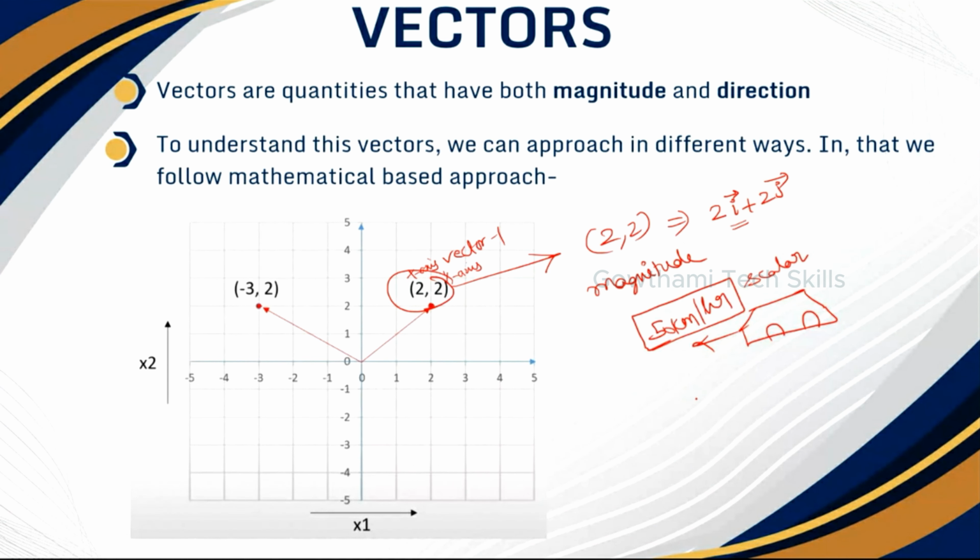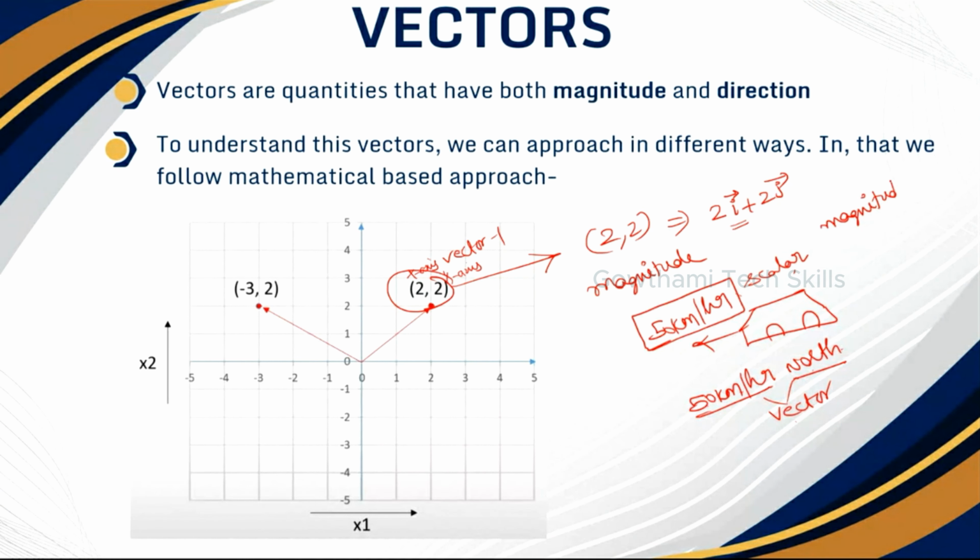Suppose I say the car is moving 50 kilometers per hour in the north direction, then this is the magnitude and this is the direction. Both things together are called a vector. If you provide only one thing, that is called a scalar. If you provide the magnitude and the direction, we call it a vector. Getting my point, everyone?